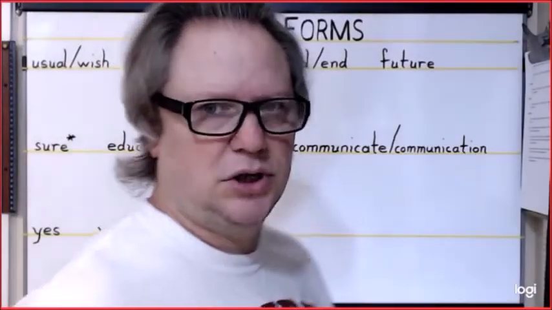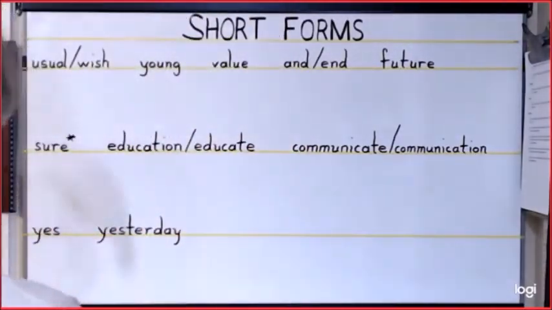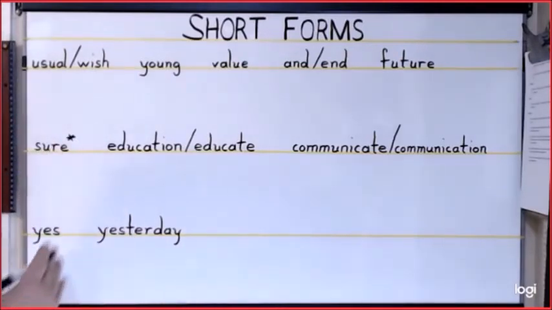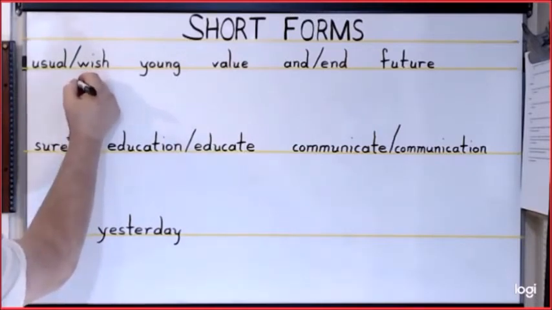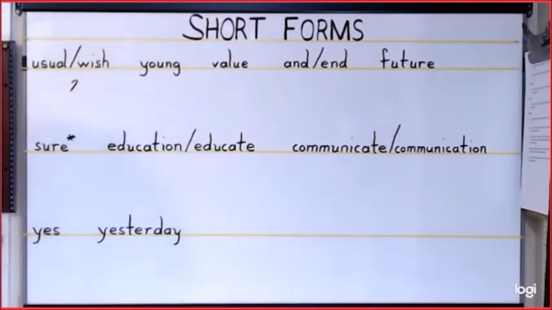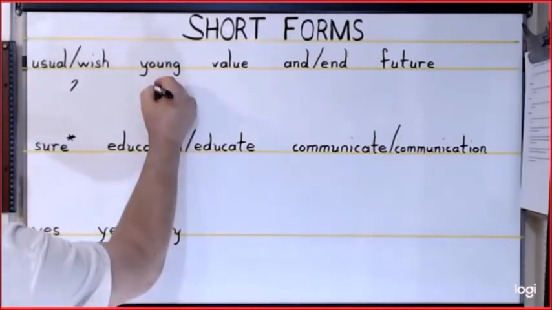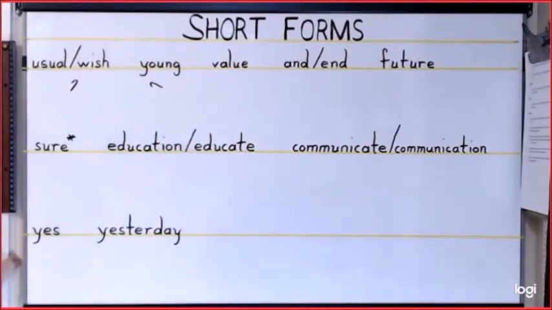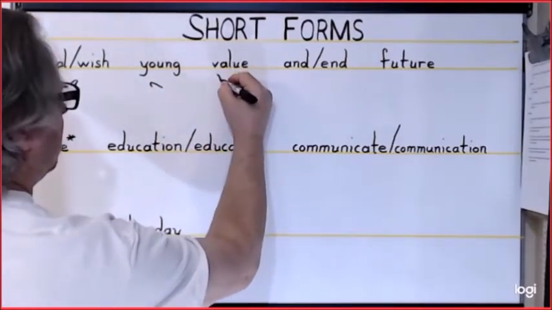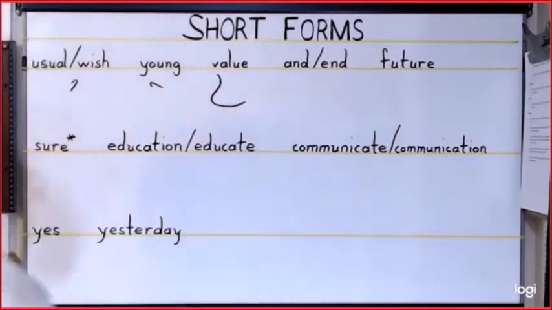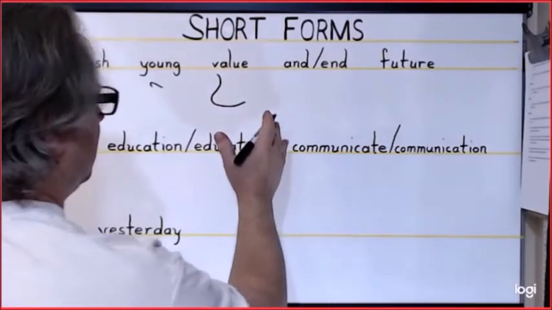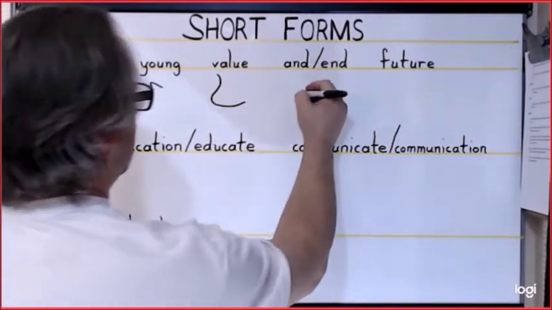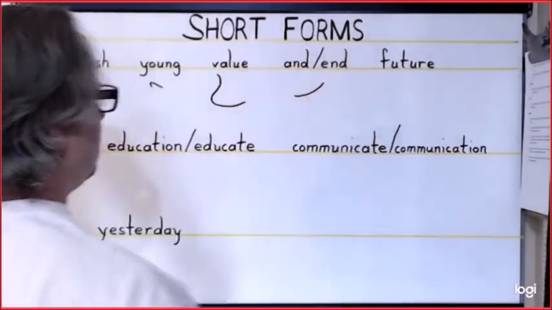And now on to the short forms. For the word usual or for the word wish is the same form. We're just going to use a U hook and an SH. For young, we're going to use the U hook and the NG stroke. For value, it is just a V and an L. For the words and end, it is an ND stroke.